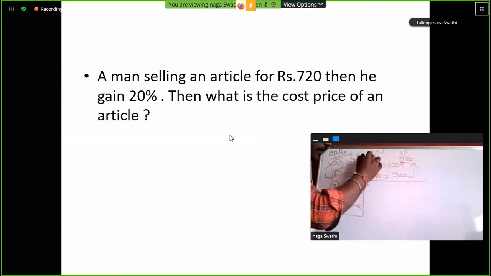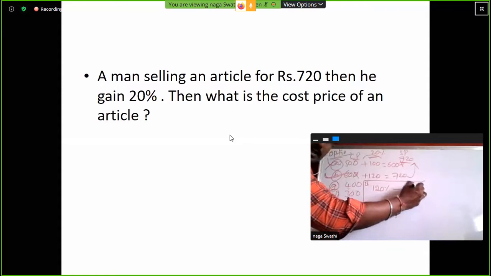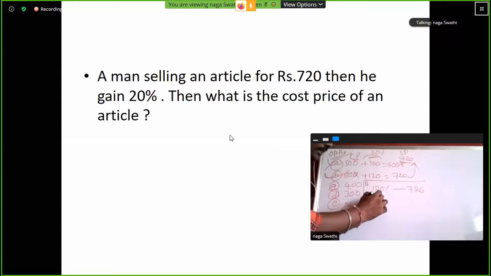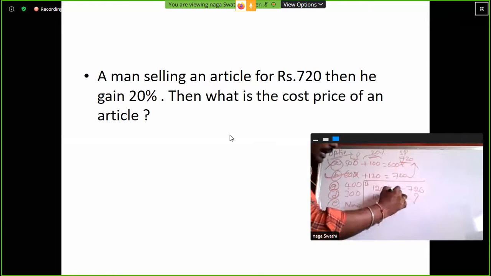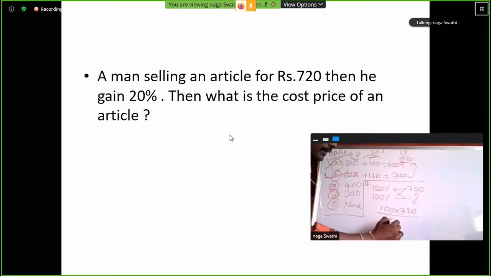Here actually the cost price of a book or any article is 100% only. 100 plus 20 percentage, value 720 rupees. Then he is asking about cost price, so find the value of 100 percentage. 100 into 720 divided by 120 is equal to 600. So here the cost price is 600, selling price is 720, profit percentage is 20 percentage. This is the second method. First method, second method.